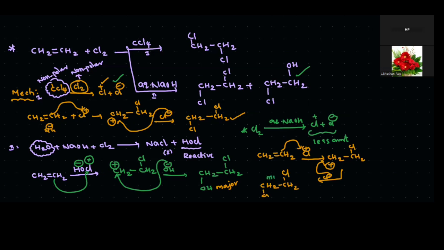It is minor. Okay. So these are the reactions with the presence of CCl4 or aqueous NaOH. The next one more reaction we will discuss now. Suppose here the reactant is CH3CH=CH2. When it reacts with the bromine molecule Br2 in the presence of sodium cyanide, this is the given reaction. So what are the products here?